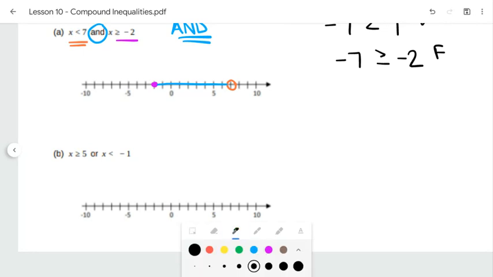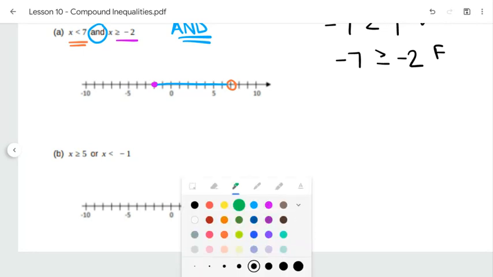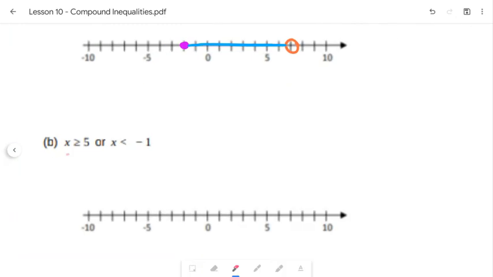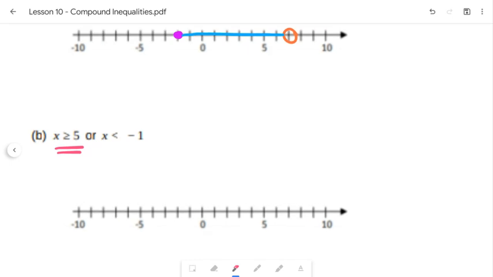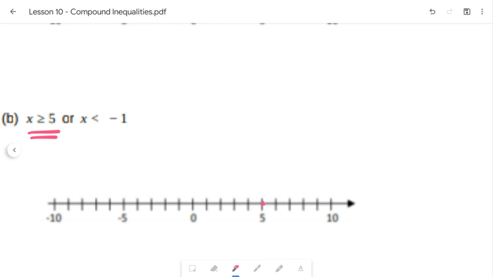Now in the next one, we have x is greater than or equal to 5, or x is less than -1. So we have a different situation here. So either one of these will get us a solution. So x is greater than or equal to 5. So we're going to color in our dot here. Remember our trick with our arrow, it's pointing to the right. So we're going to point to the right also, because anything greater than 5 is going to be in the solution set.